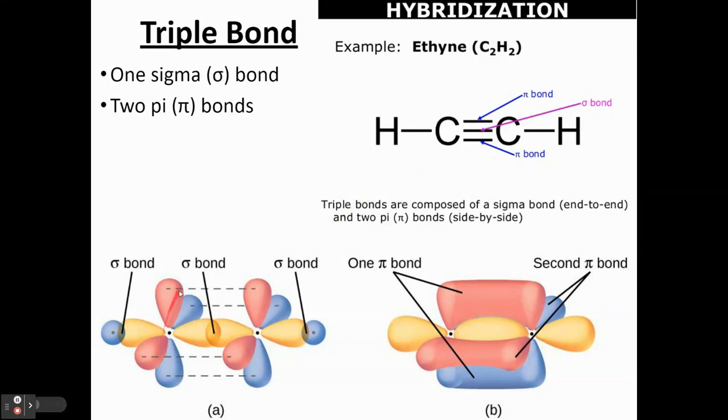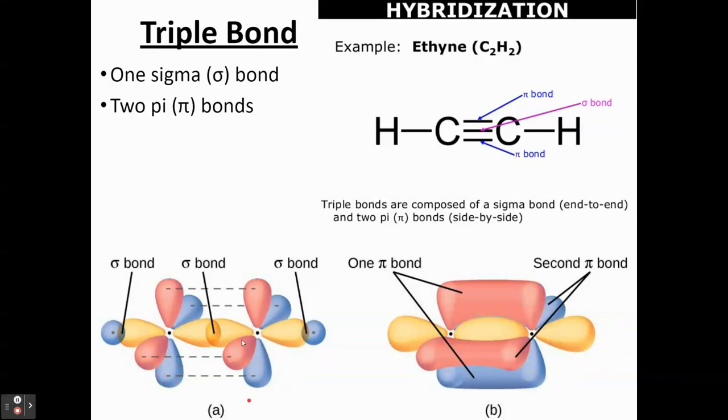You can see that there's two unhybridized p orbitals. So you have an unhybridized p orbital here on one carbon and here on the other. And then the other carbon has unhybridized p here and here. So each carbon has two unhybridized p orbitals, and they're going to do their indirect overlap that way. So you have indirect overlap between this p orbital of this carbon and this p orbital of the other carbon, and then you have indirect overlap of the p orbital of this carbon and the p orbital of this carbon as well.